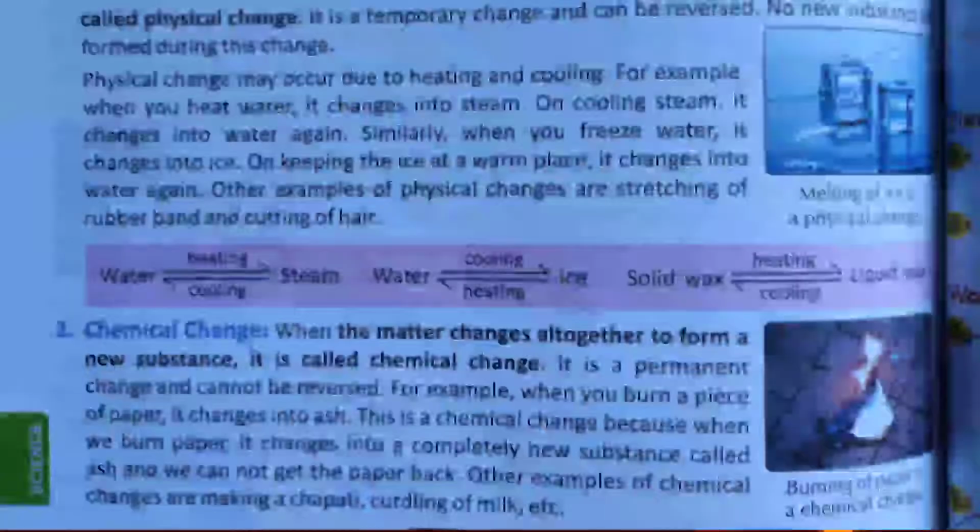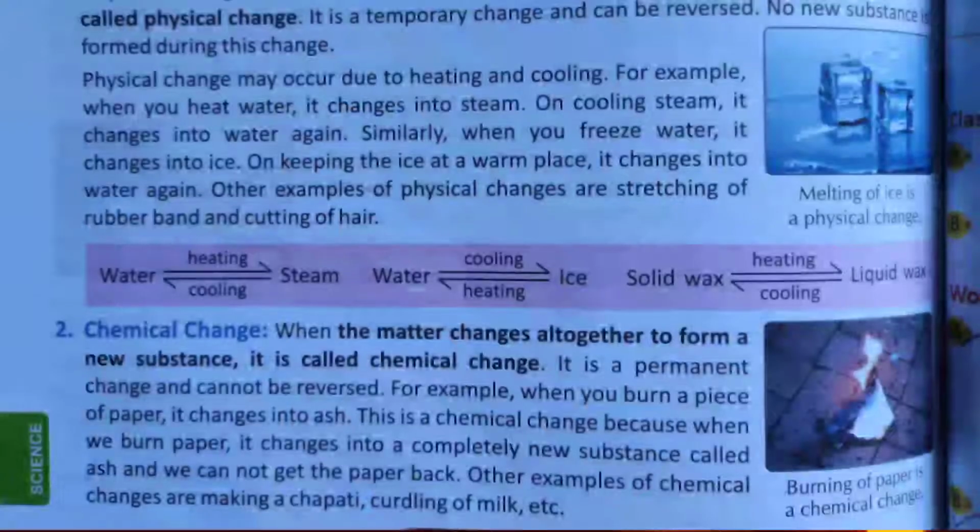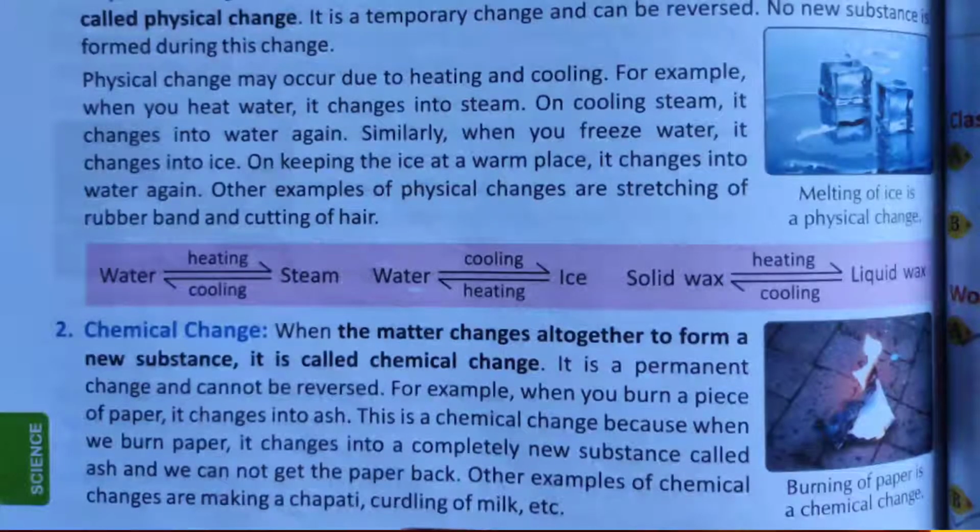When we burn a piece of paper, it changes completely into a new substance called ash, and we cannot get back that paper. Let's take some other examples of chemical changes, like making a chapati, then curdling of milk, etc. So these are examples of chemical changes which cannot be reversed again. So students, this is all about your chapter Solids, Liquids and Gases.